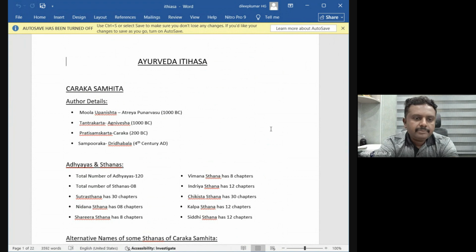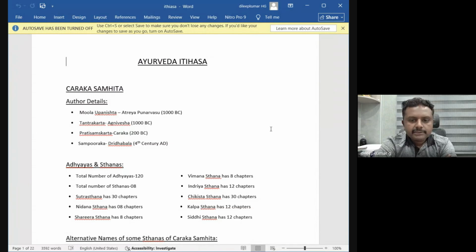Again, the Sampuraka of the Samhita is Drudhabala. He belongs to the 4th century AD. The time gap between Charaka and Drudhabala is 600 years. During those 600 years, a lot of chapters in Charaka Samhita were lost, and they were fulfilled by Acharya Drudhabala. In total, 41 chapters: 17 chapters of Chikitsa Sthana, 12 chapters of Siddhi Sthana and 12 chapters of Kalpa Sthana, were completed by Acharya Drudhabala.